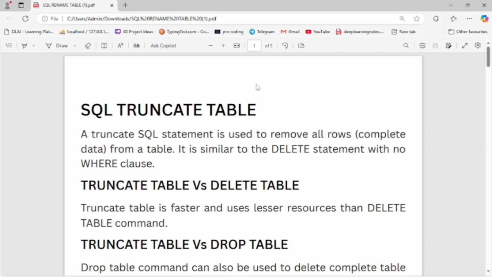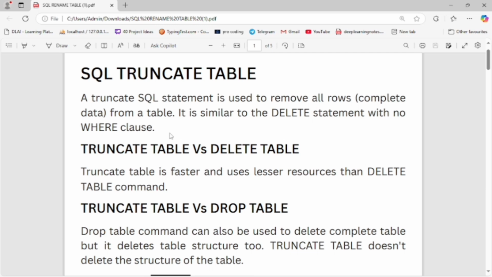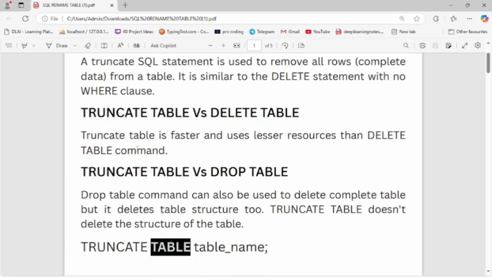Now let's start today's video. SQL truncate table: the TRUNCATE statement is used to remove all rows, that is complete data, from a table. It is similar to the DELETE statement without a WHERE clause. Now let's start truncate table versus delete table.